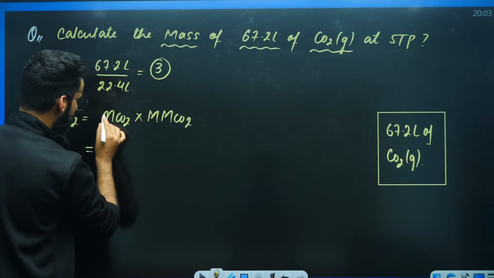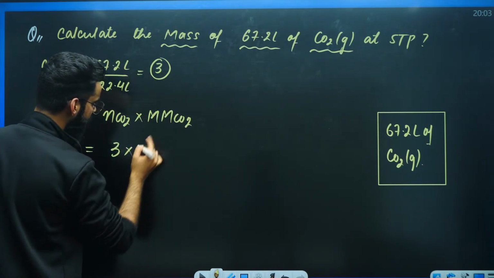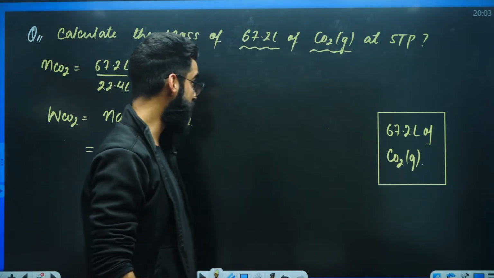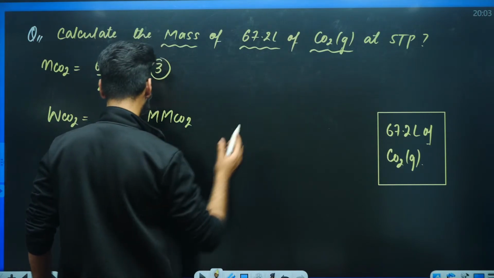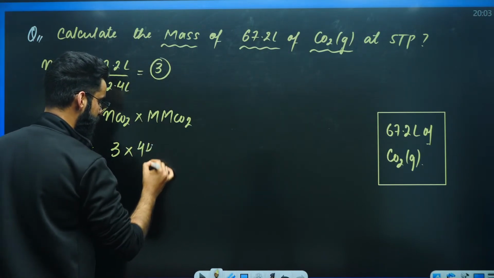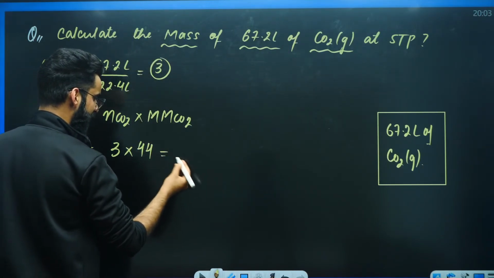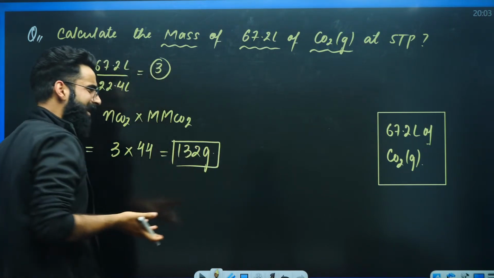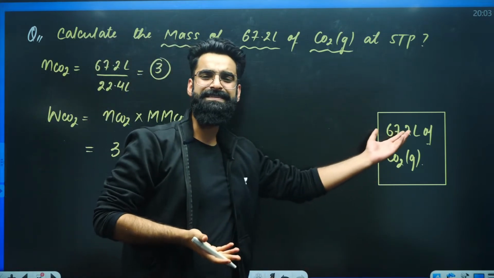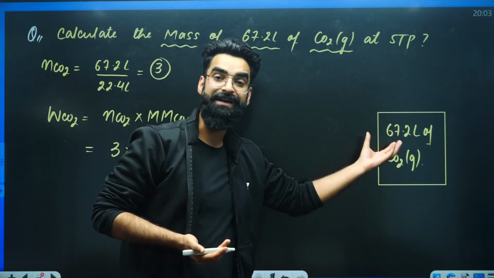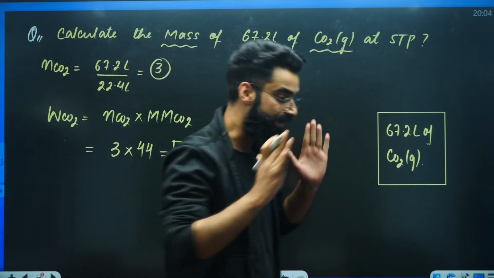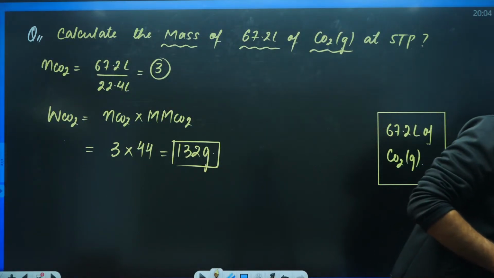Now if I ask you how many moles of carbon dioxide we have? 3. What is the molar mass of carbon dioxide? You can calculate 12 plus 32 comes out to be 44 grams. So multiply with 44. The value comes out to be 132 grams. So you can clearly say the mass of 67.2 liters of carbon dioxide at STP will be simply 132 grams. Isn't it very simple, my dear students?